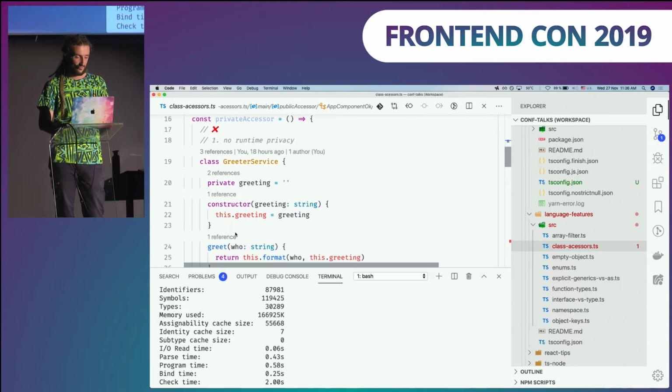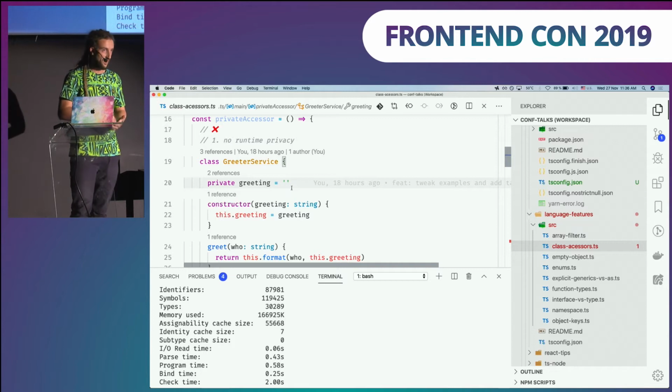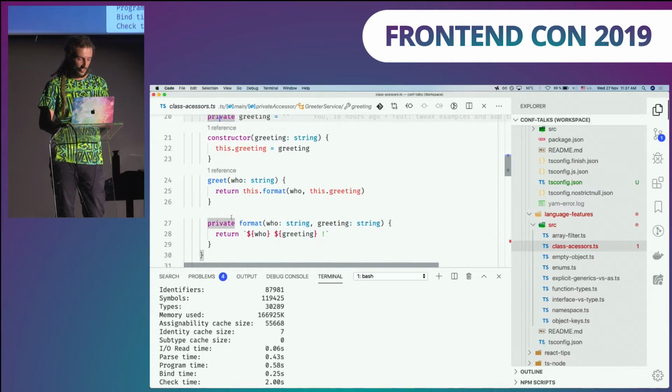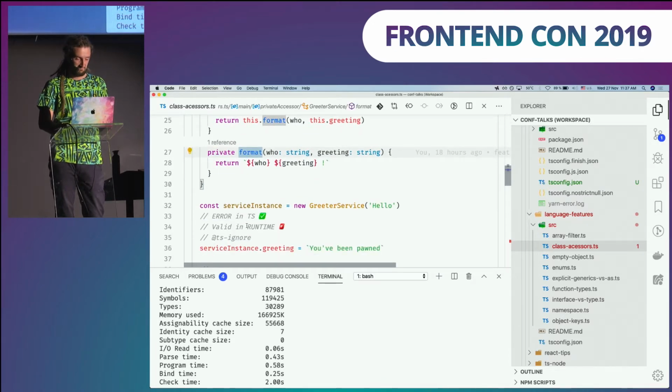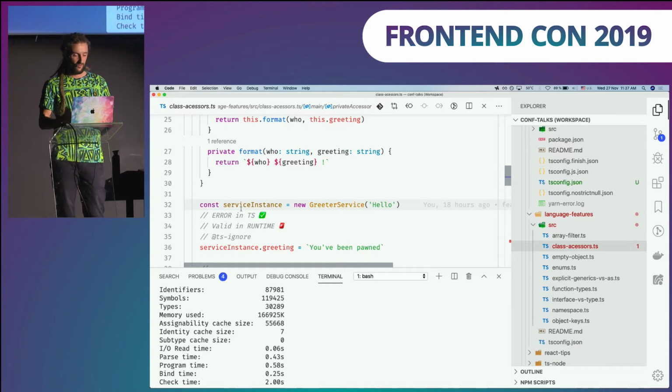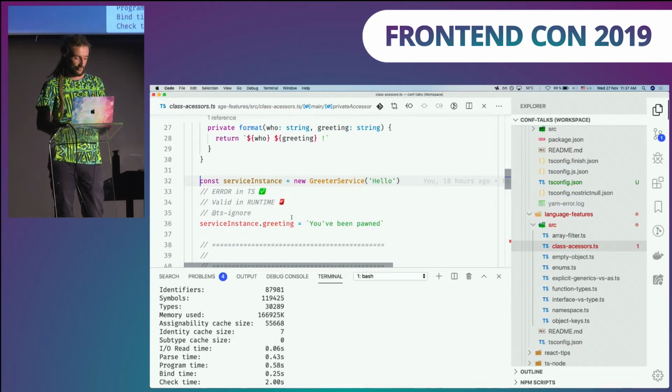On the other hand, what about private accessor? I guess you definitely use private in your TypeScript classes, which is okay, right? Here we have some service, we have some private greeting, some private format. Looks good, until it isn't. Well, if you are shipping this as a public API of your application, it can be hijacked.